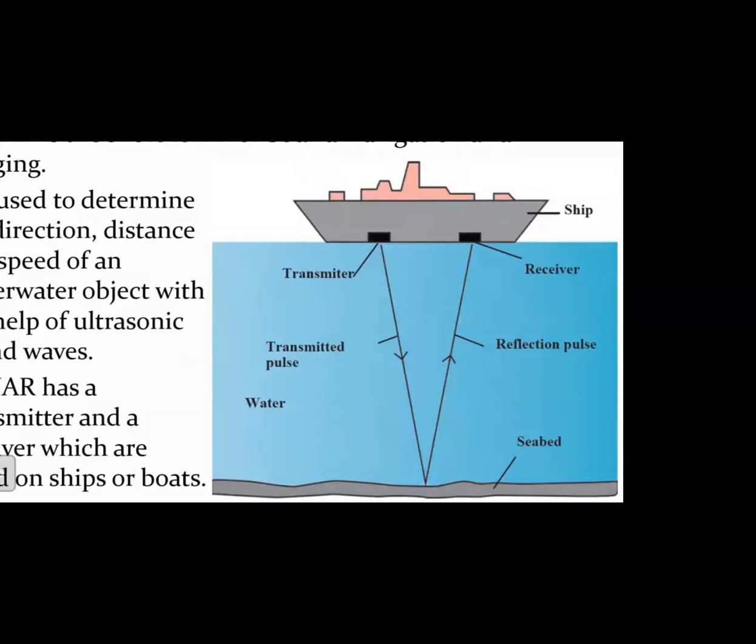So what happens is the transmitter will send these sound waves, that is ultrasonic sound waves, which is called the transmitted pulse, through the water towards the ocean floor. Then the sound waves will strike on the different surfaces or different objects on the sea floor, and they will get reflected. This reflected pulse will be received by the receiver, and then the signal is sent to a computer which will calculate the time required for the sound waves to come back and then create a picture of the sea floor and whatever features are there on the sea floor, which will be displayed on a computer screen, right?